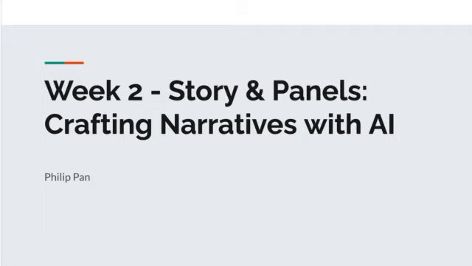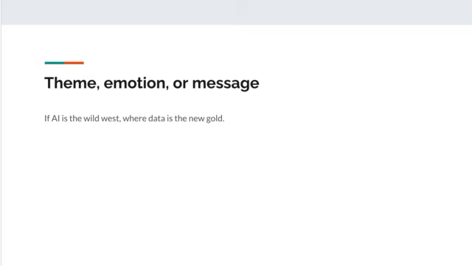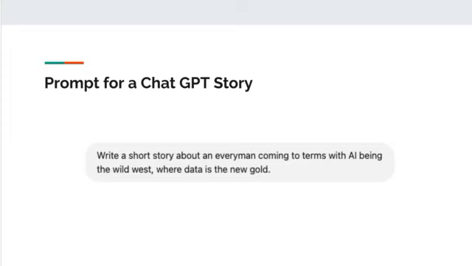This week we're using ChatGPT and DALL-E in order to create a story and illustrate it. All right, so in the first step of the assignment, we try to brainstorm a narrative, and we do that through some sort of theme, emotion, or message. I went with a message which I took from this random Salesforce commercial. It's if AI is the Wild West, then data must be the new gold. Let's see if we could come up with a story with that, right?